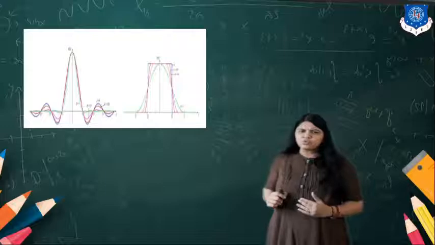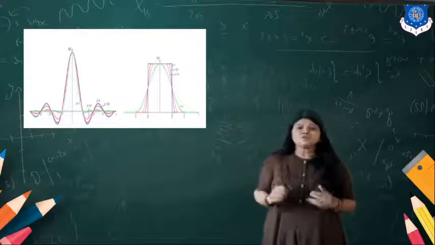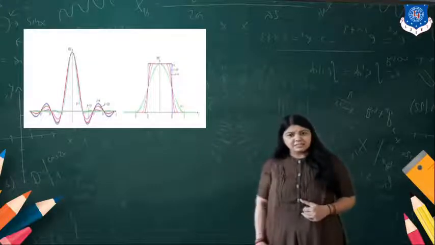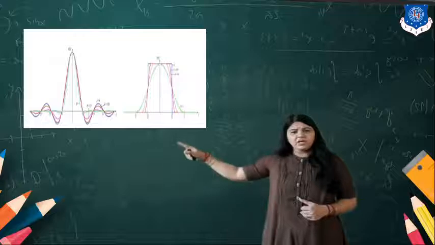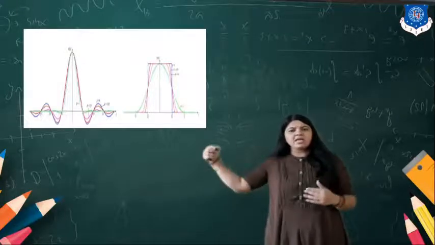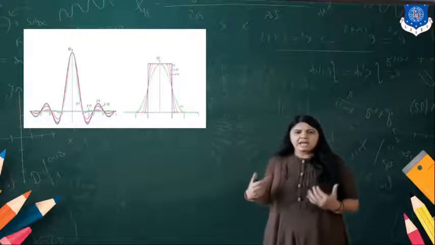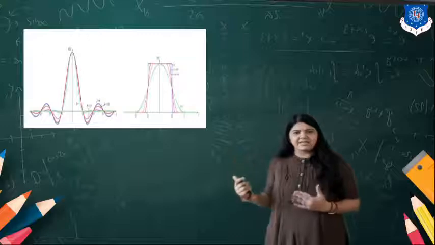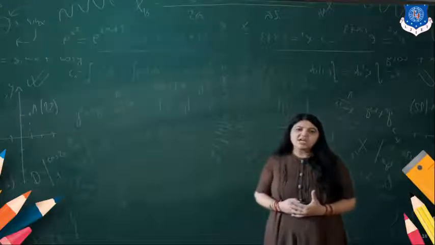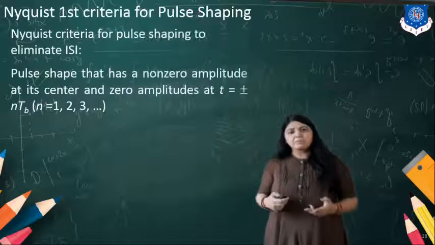Now if we do the transformation of that pulse into the frequency domain, and the width of the pulse is Tb, here you can see that in the frequency domain again we have so many fluctuations in the pulses that we get, and due to that the bandwidth can also be increased, and we have the problems in the pulse.